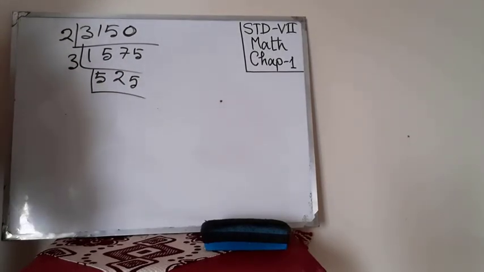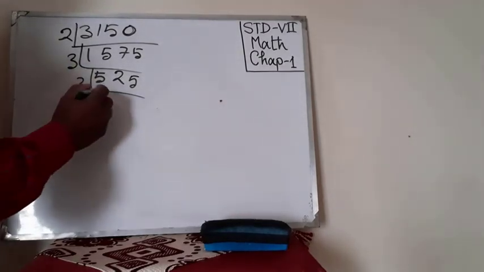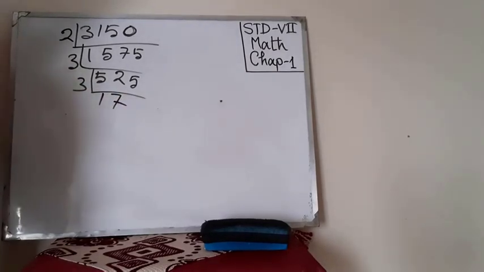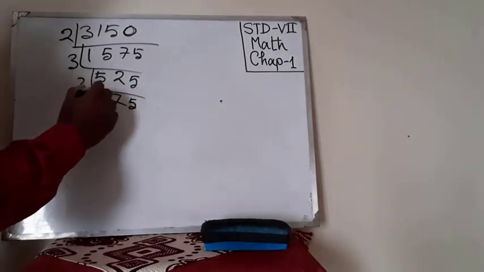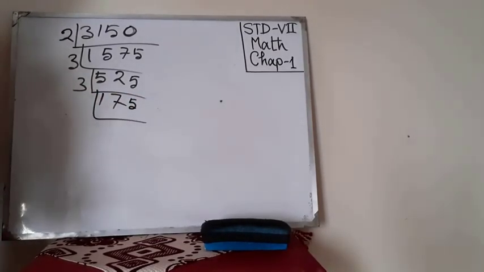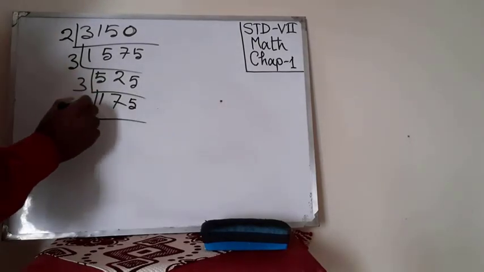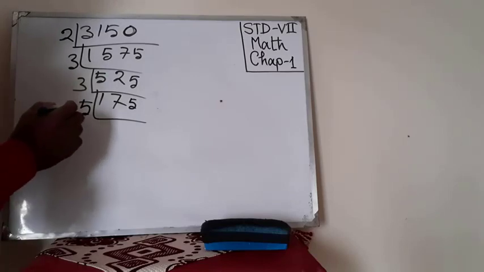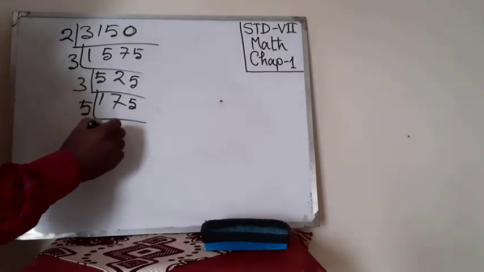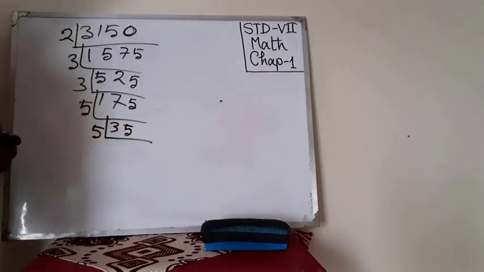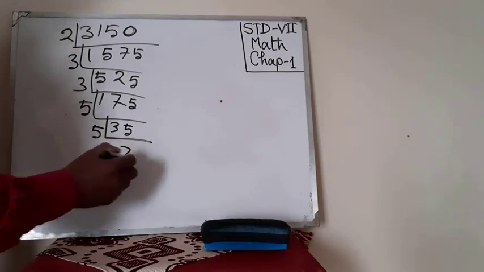Then again we can consider 3, then 175. Then this is 175, again odd number, we can consider 3, but it's not possible. So if I divide by 5, we get 35, and if I divide by 5 again, we get 7.